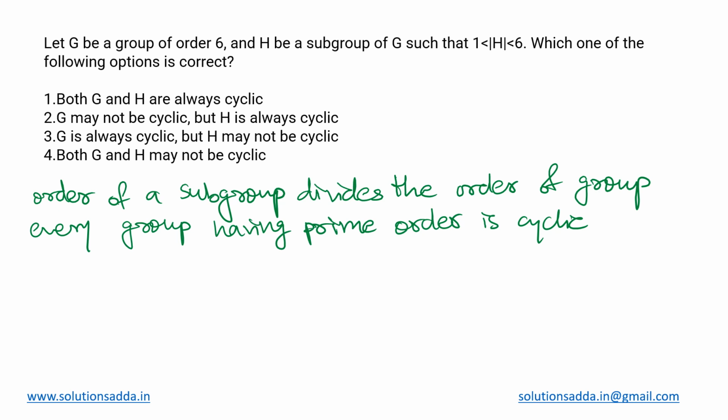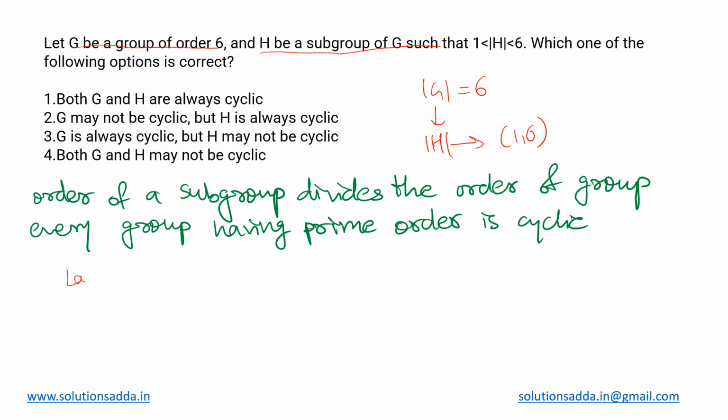This is a group theory question. We have been given a group G that has the order 6, and we also have H, which is a subgroup of G that has order between 1 and 6. The boundaries are excluded in this case. So based upon this information, we need to comment about the cyclicity of both G and H. So how can we do that?